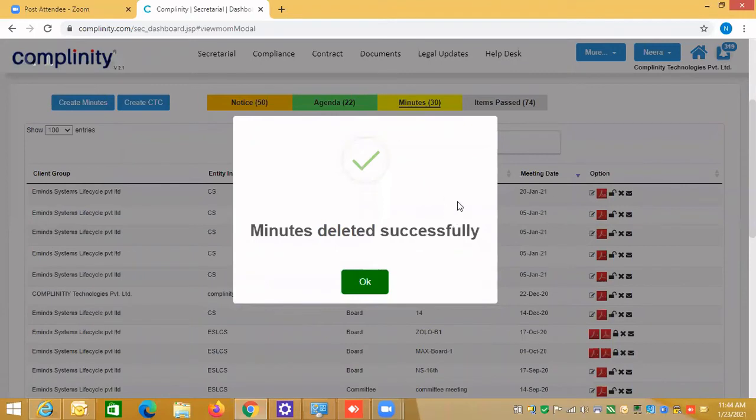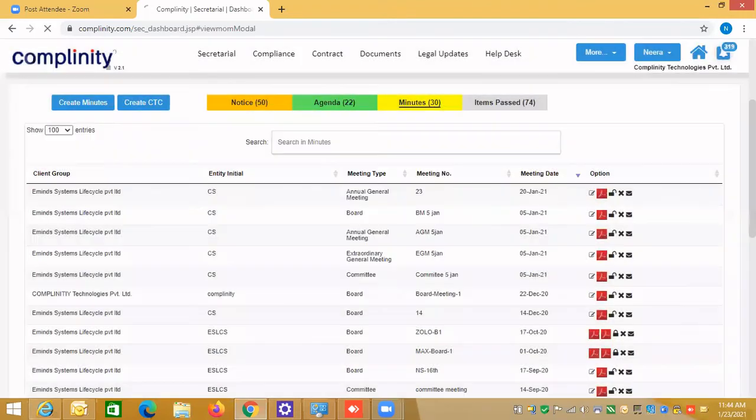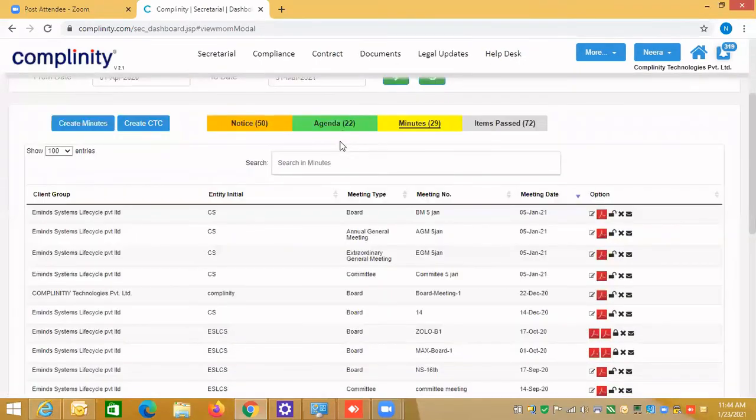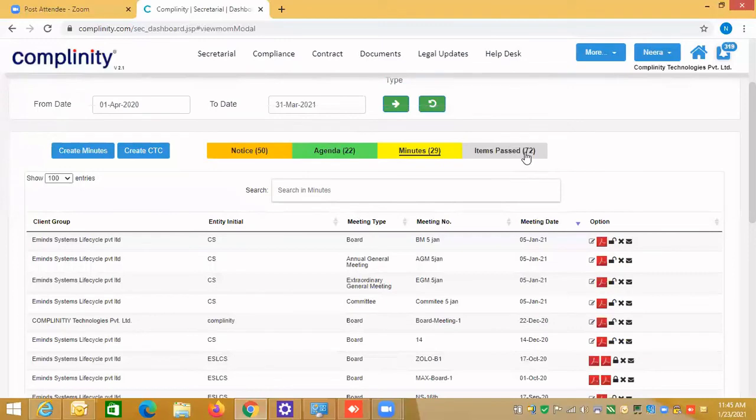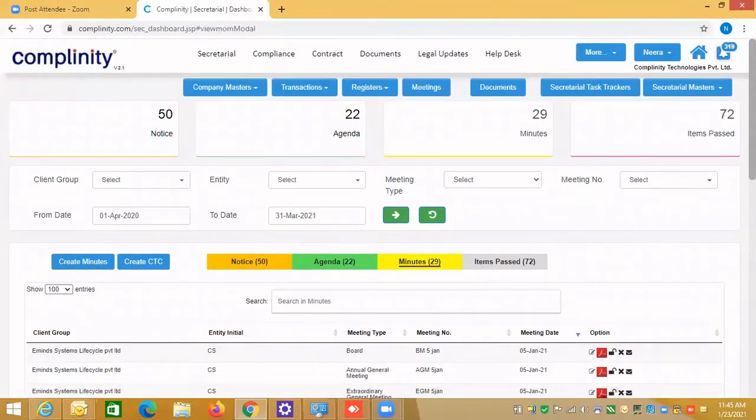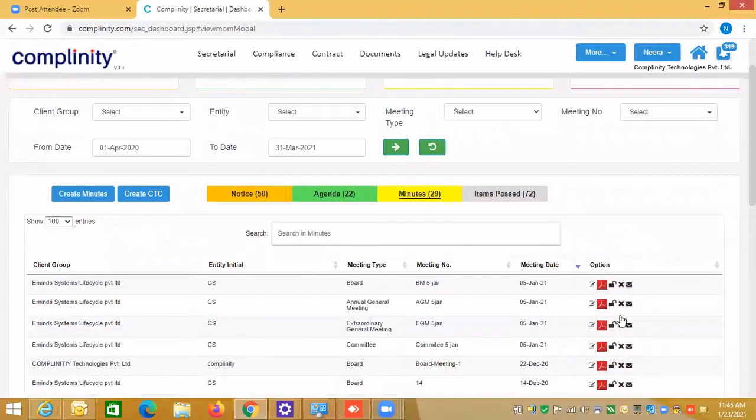So if I delete the minutes, then I can go and change the agenda. You cannot delete any notice if you have already created the agenda. You cannot delete the agenda if you have already created the minutes. And you can create the item passed. If you want to delete the whole meeting, here you can delete only one item at a time.